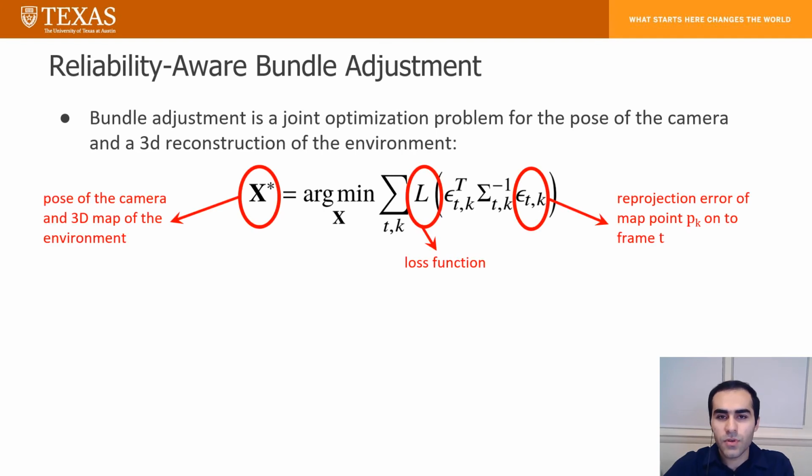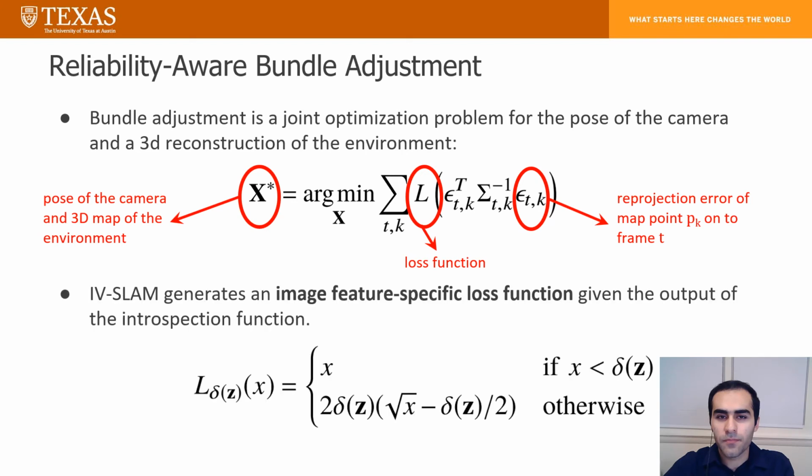This is referred to as the bundle adjustment problem. What IVSLAM does differently here is generating a context-aware loss function specific to each image feature. It uses a Huber loss function with the parameter delta being provided for each image feature by the introspection function. A larger delta value leads to a steeper loss function and corresponds to a more reliable image feature.